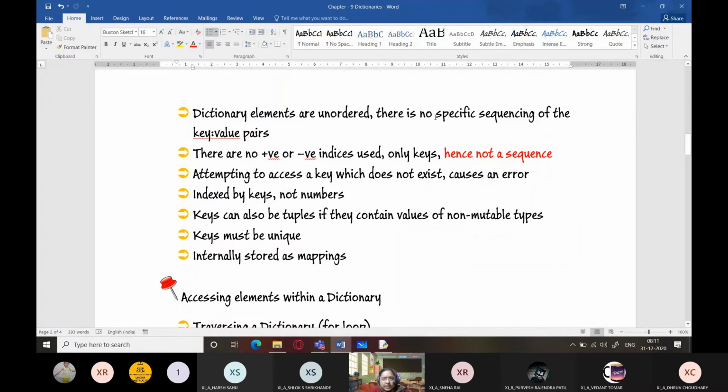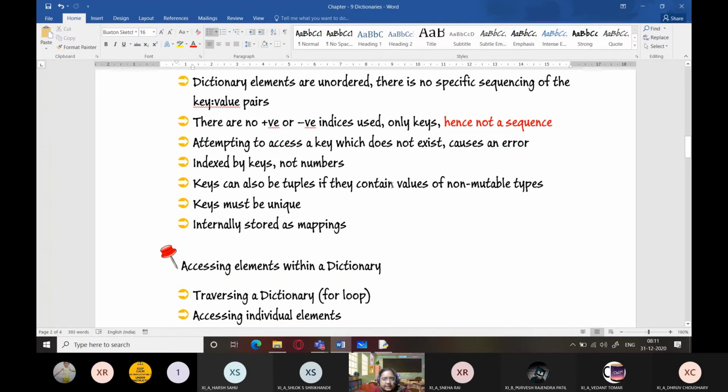Dictionary elements are unordered. There is no specific sequencing of the key value pairs. As I already explained earlier, there is no sequencing in dictionary elements. They are unordered many a times. I had also told you that when you create a dictionary and specify the key value pairs in a specific order, it is not necessary that when it is displayed using the print statement, all the key value pairs would be displayed in the order in which you have given. For smaller dictionaries we were getting that order, but many a times when the number of elements increases in a dictionary, that order changes.